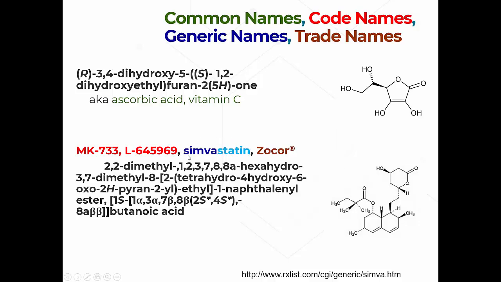Okay? And the USAN folks will often use either a prefix or a suffix. In this case, it's a suffix for the particular class of drug it belongs to. In this case, it's an HMG-CoA reductase inhibitor. All of those compounds end in the word statin. And you may have heard of statin drugs, right? And that's what they are. It's based on this suffix that's used. And all of the different HMG-CoA reductase inhibitors just have a different first half of the name.